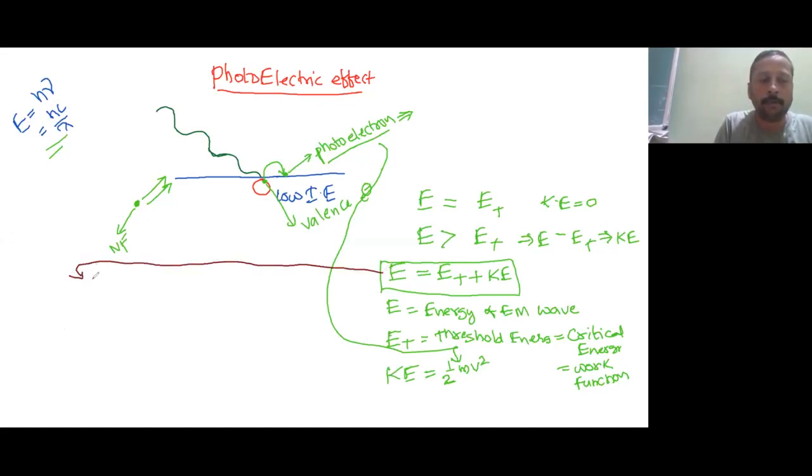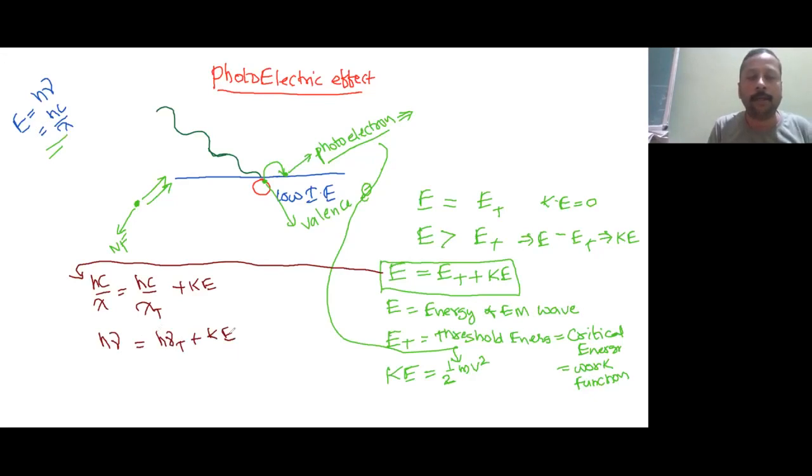E is equal to hc upon lambda, and Et is equal to hc upon lambda t, because t is a subscript for threshold, and kinetic energy is going to be the same. Now the same thing can be expressed in terms of the frequency. So E is equal to h nu, therefore h nu t plus kinetic energy.